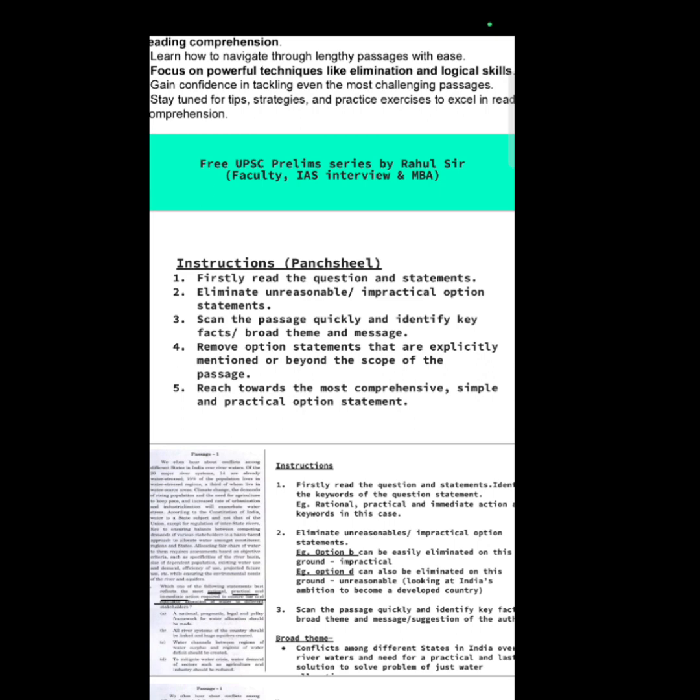It is not idealistic, because idealism may prevail at the policy level, but it does not prevail at the implementation level. So with this Panchsheel approach, let us come to the question which has been asked by UPSC in 2023.